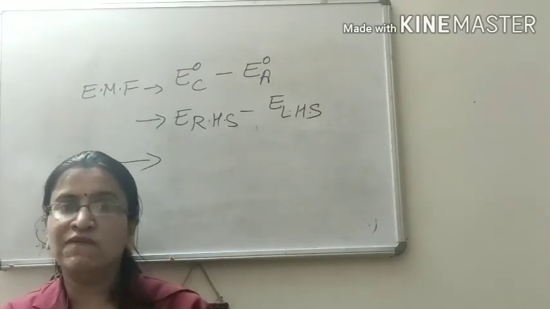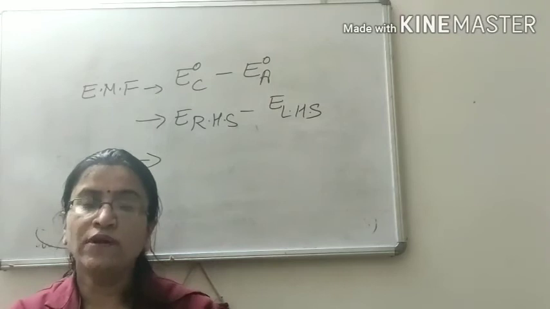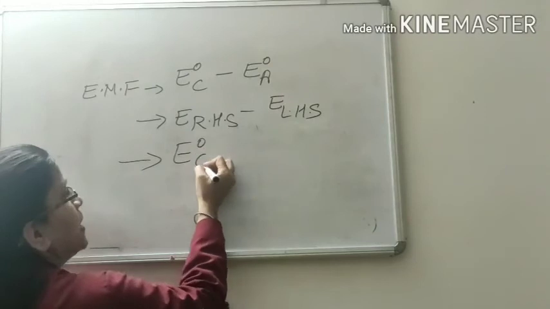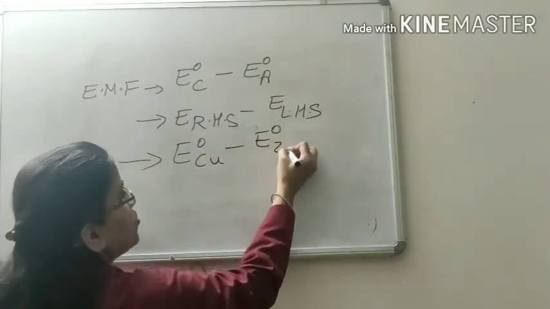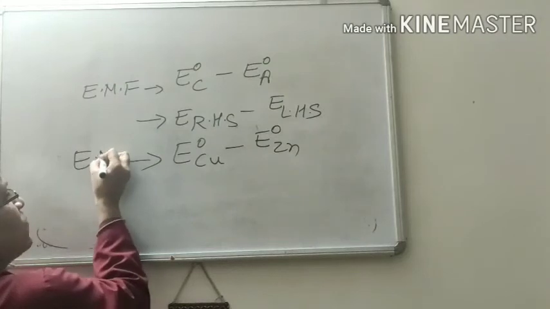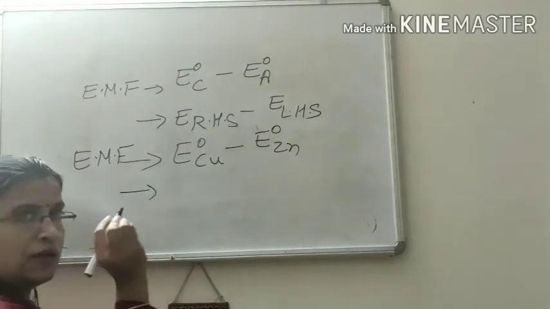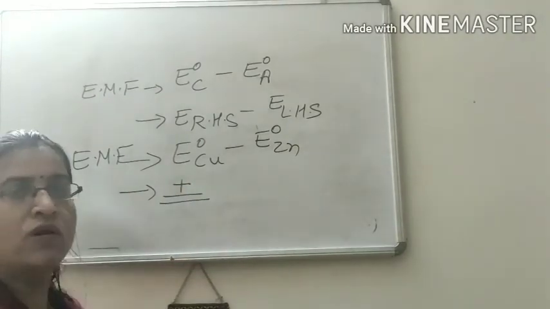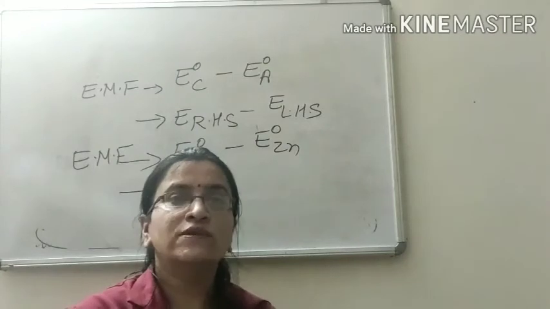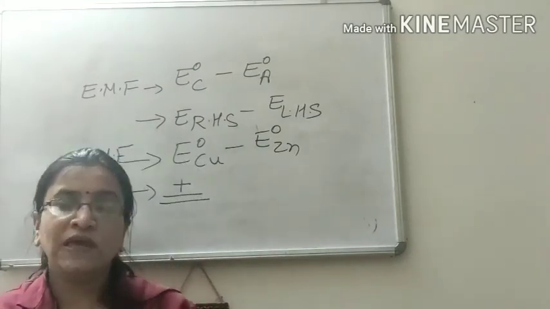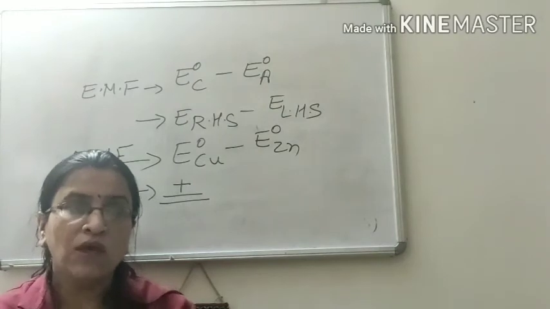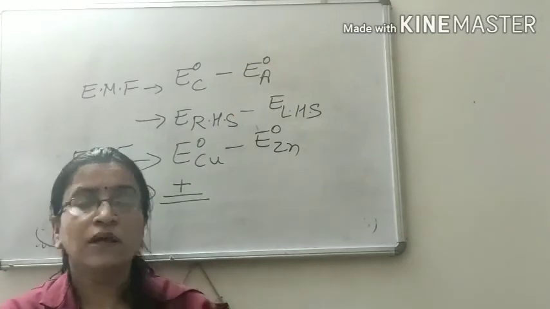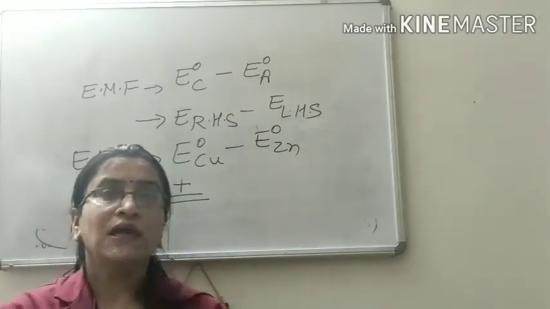For example, in the galvanic cell, zinc acts as anode and copper acts as cathode. So if you know the value of copper and the value of zinc, then you are easily able to calculate EMF of the cell. It is important: if the EMF value obtained is positive, then only the reaction is feasible or possible. If the EMF value obtained is negative or 0, it means this reaction is not possible and not feasible. So this is about EMF.